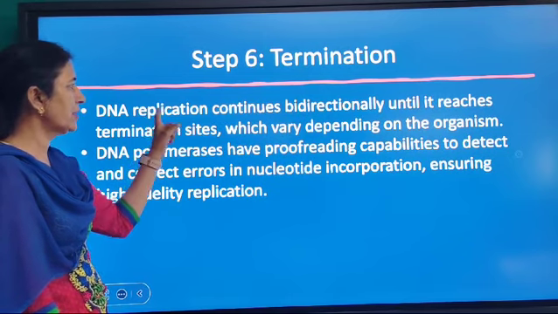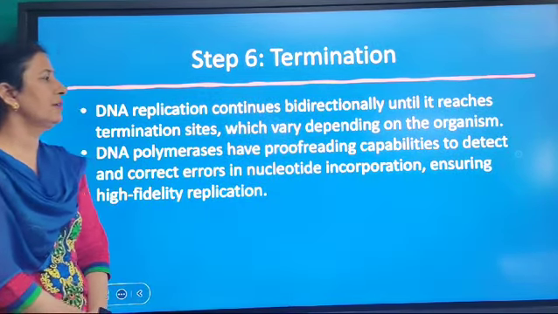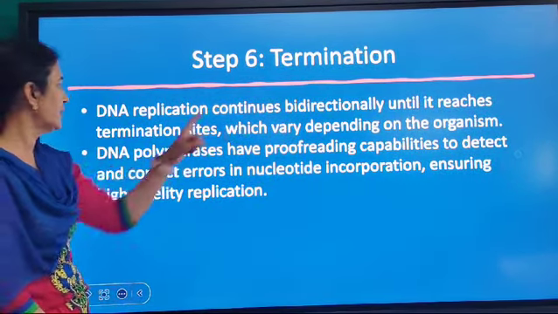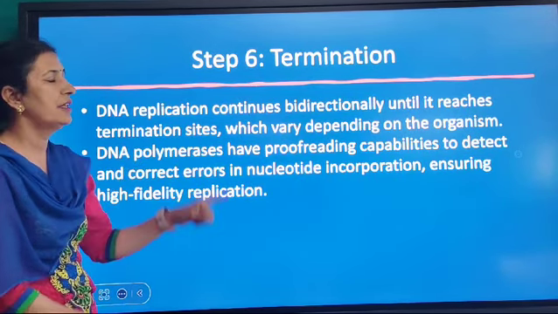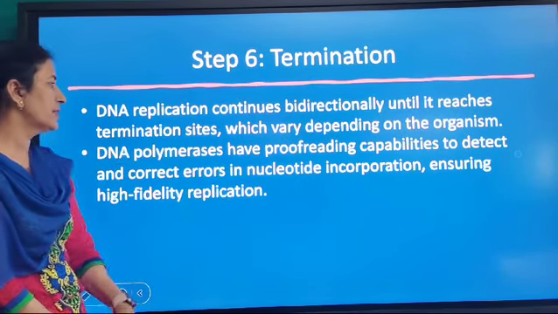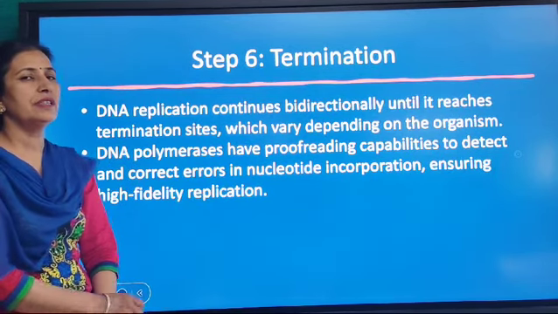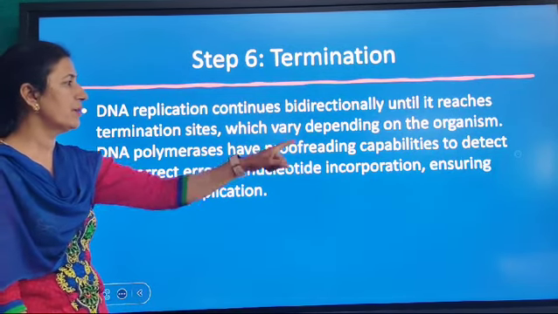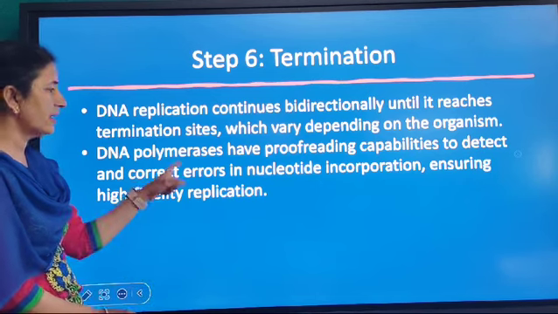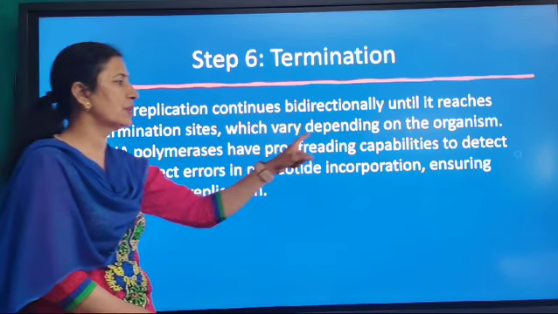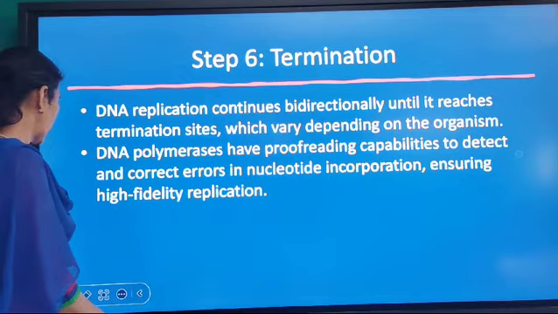So, DNA replication occurs continuously and bidirectionally until it reaches the termination site, which depends on the organism. DNA polymerase also has proofreading capabilities. It will detect the errors and replace the wrong nucleotides with the right nucleotides.